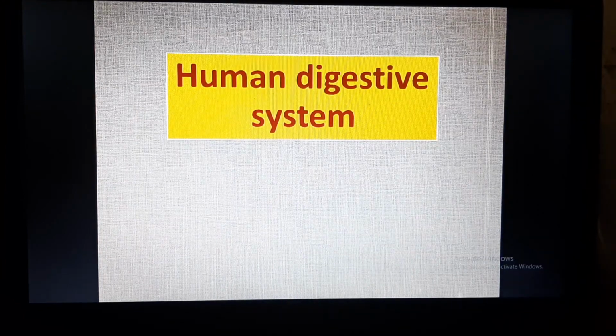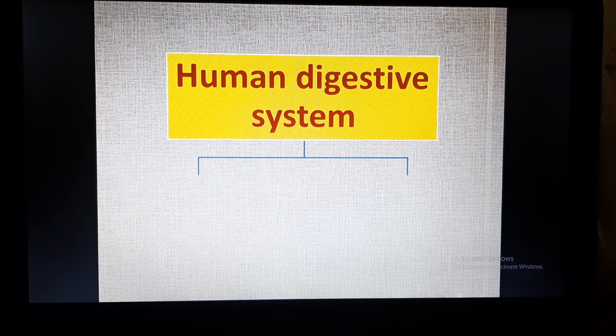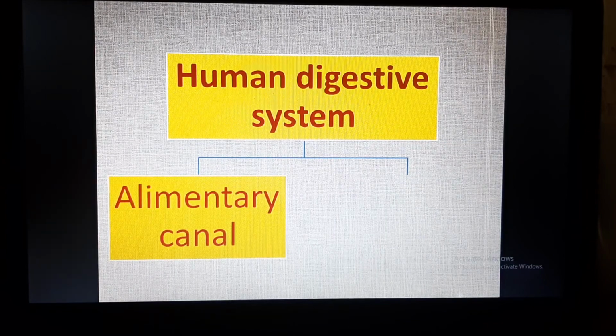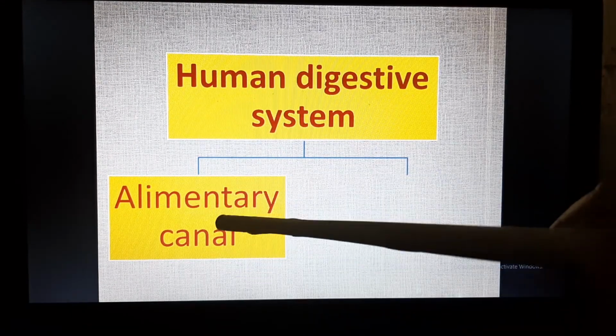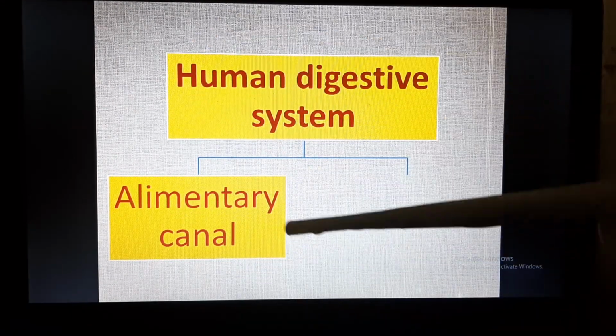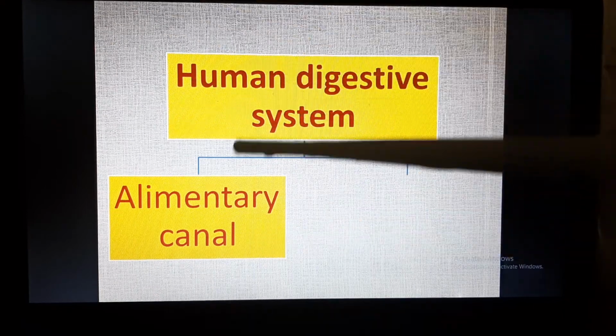Now we'll take a brief introduction to the human digestive system, like how the digestion takes place in a human body. So the human digestive system consists of two things. First is the alimentary canal, and it is the organ system in which food is moving.